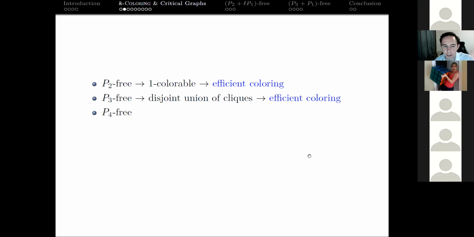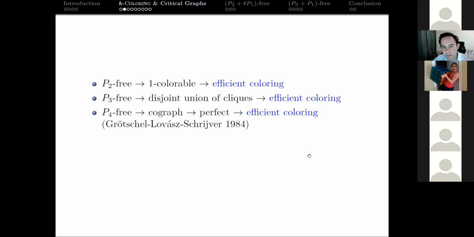P4 free, things get a little bit more interesting. A graph that is P4 free is a cograph, which we don't really need to worry about what it means, because that implies that it's a perfect graph. And we've known for a while, an old result from the 80s, is that we can color perfect graphs efficiently in polynomial time, and I mean efficiently for every value of K. So if we want to decide the K colorability of P4 free graphs, we can do that in polynomial time for any K.